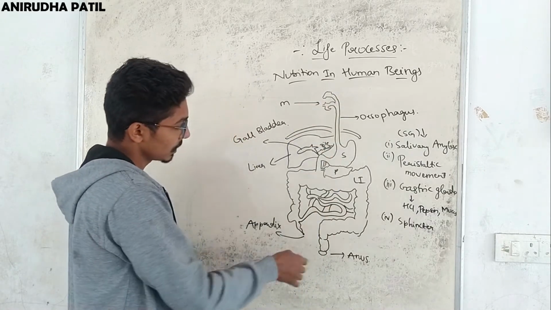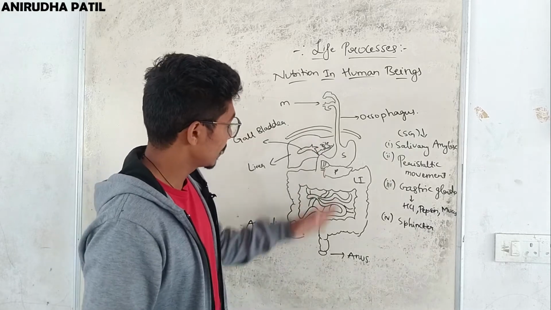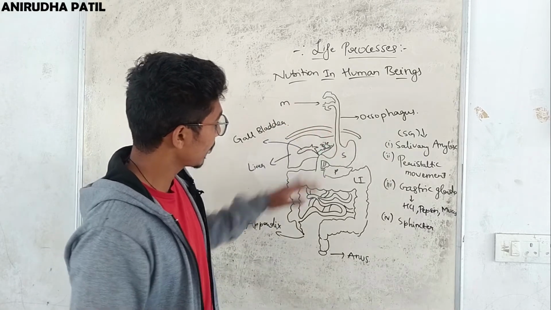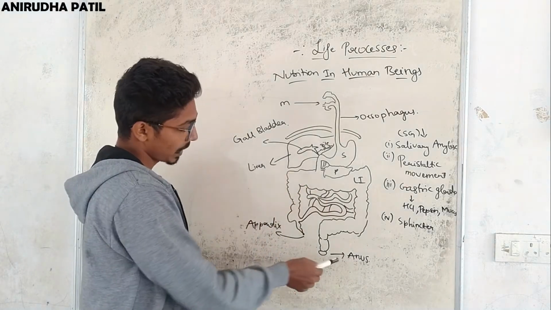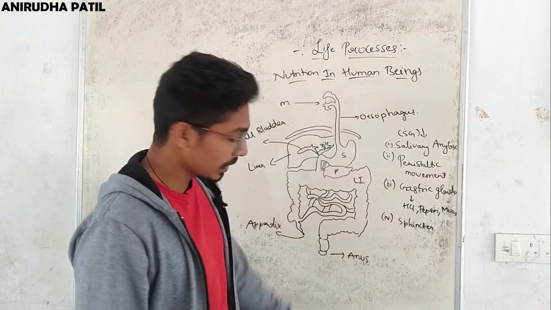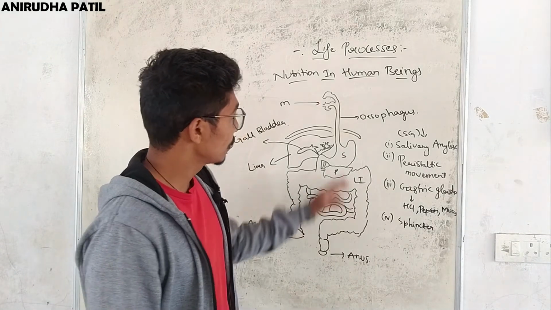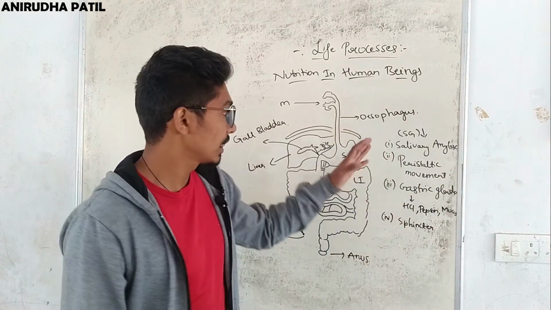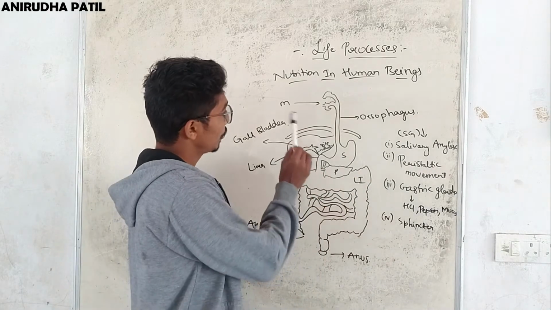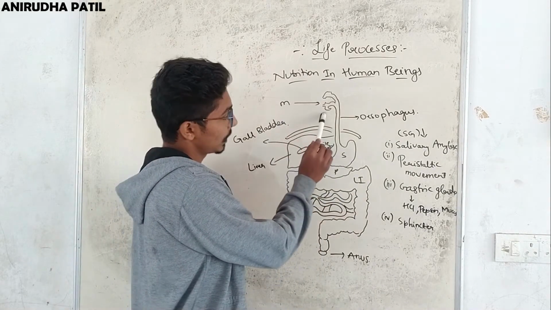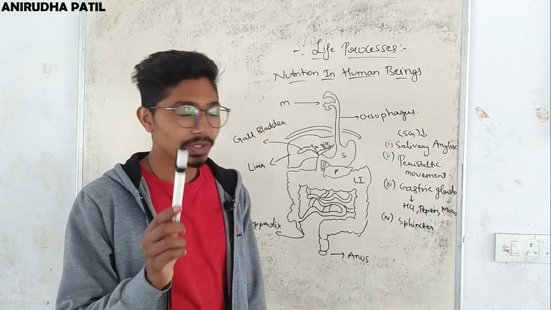So this diagram represents our body where nutrition takes place. So this is the mouth, esophagus, stomach, small intestine, large intestine, pancreas, liver, and anus. So this is where the food gets excreted in the form of waste. So let us see how the nutrition takes place, or how the food processing takes place, of what we eat through our mouth. So first, the food that we eat enters through the mouth. It is necessary that it should enter through the mouth.